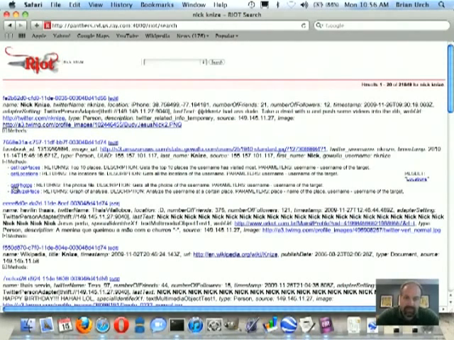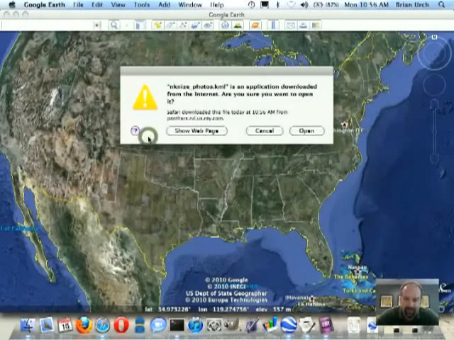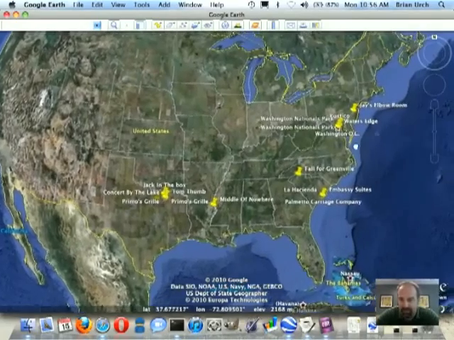One of the things we've noticed is that when people take pictures and post them on the internet using their smartphones, the phone will actually embed the latitude and longitude into the EXIF header data of that image. So we're going to take advantage of that by bringing down all the pictures where Nick has checked in and then placing those on Google Earth. So let's click on that link. Again, it'll bring down a KML file and we'll post them up on Google Earth.